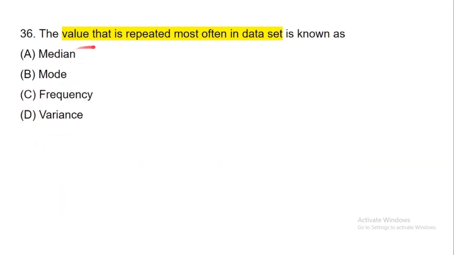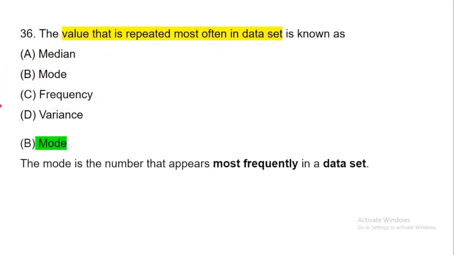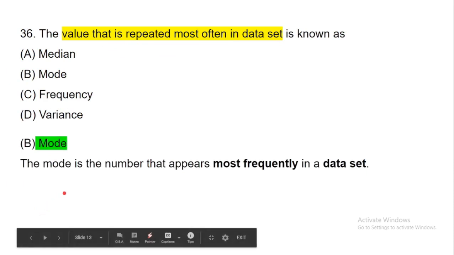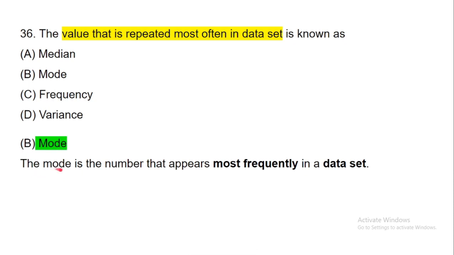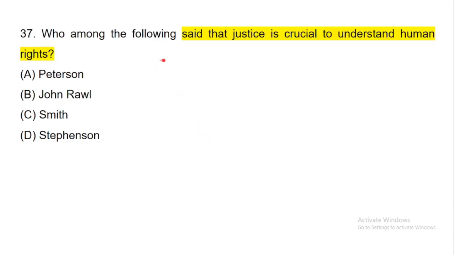Now next question, the value that is repeated most often in a data set is known as mode, because mode is the number that is most repeating in a number series. That means the mode is the number that appears most frequently in your data set. Now next question, who among the following said that justice is crucial to understand human rights? That was said by John Rawls, and he said that justice is important to understand human behavior.